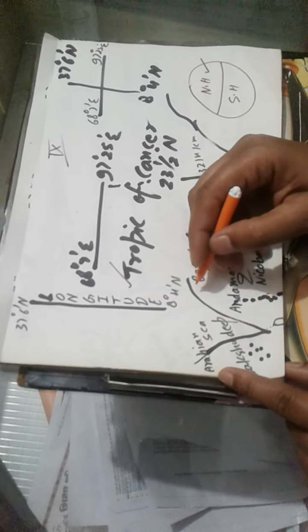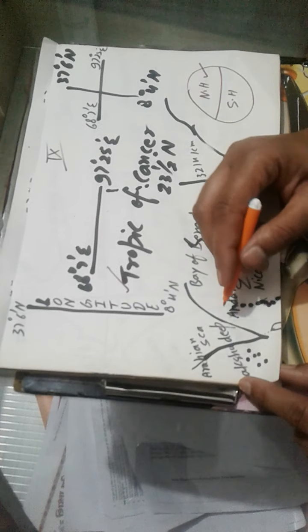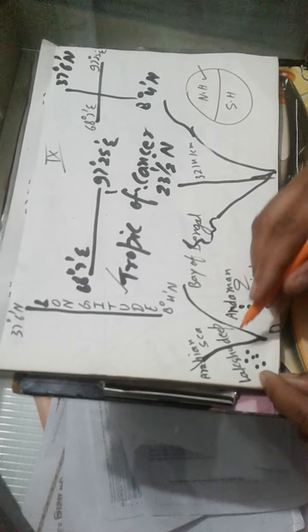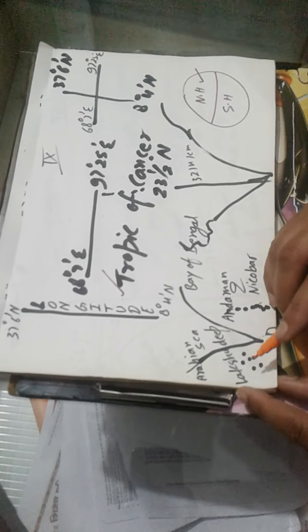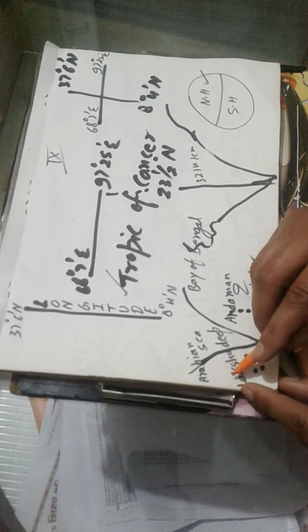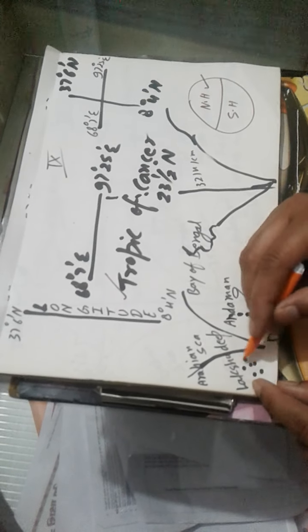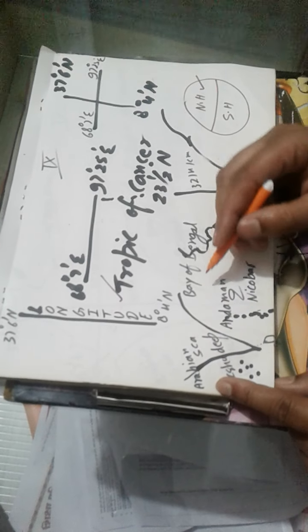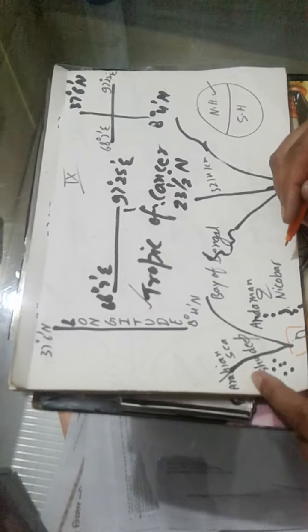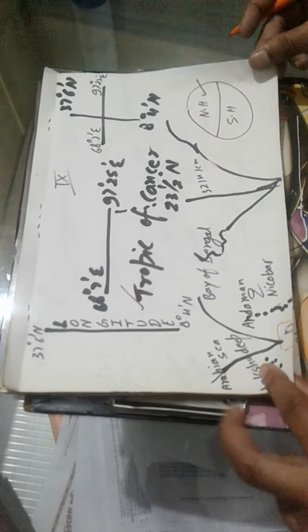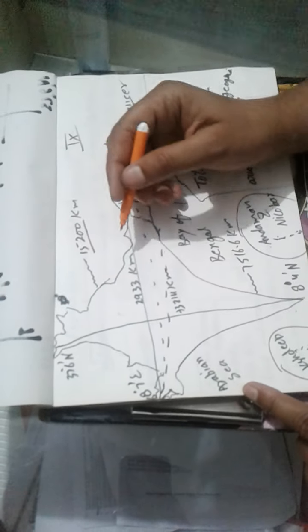The southern part of India is just like a peninsula, because it is surrounded by water on three sides. On the western side it is surrounded by the Arabian Sea, in the east it is the Bay of Bengal, and on the south side it is the Indian Ocean.